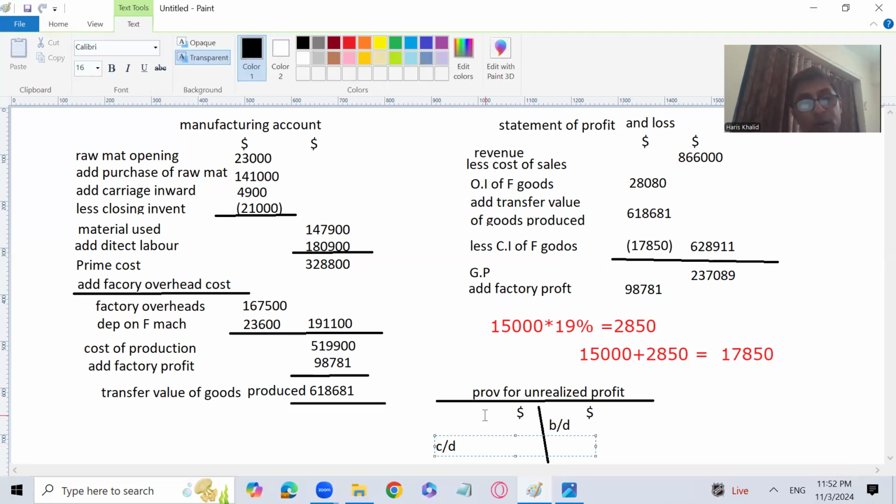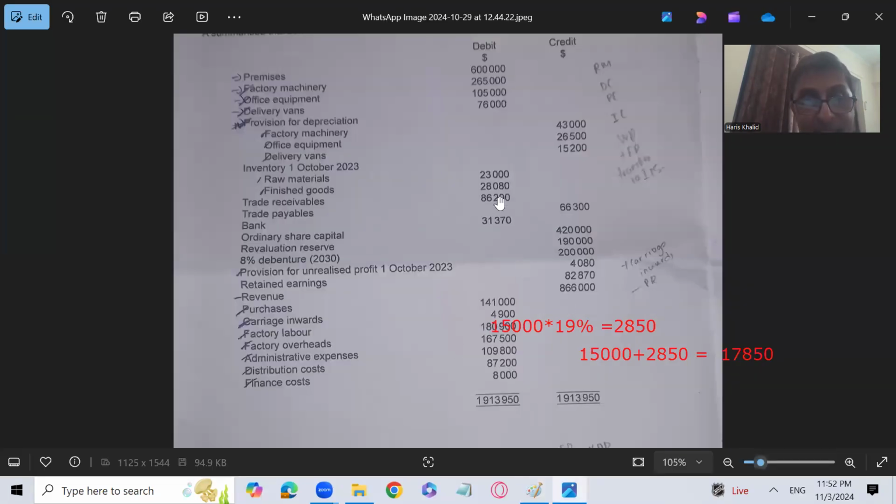And carried down means on the debit side, profit included in finished goods closing. It's a liability account, so it has a credit balance brought down and carried down also. So 28,080 includes a portion of profit which we need to set aside. The profit has already been there in 28,080, which is the finished goods opening at transfer price, and the profit included in that is given as 4,080.